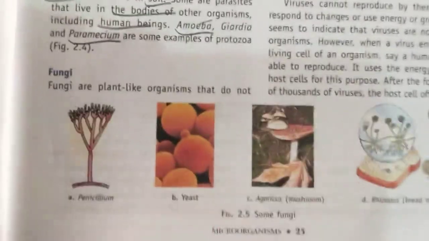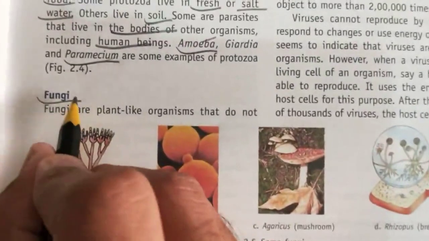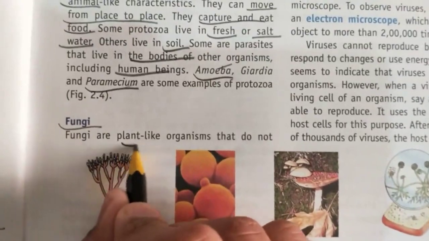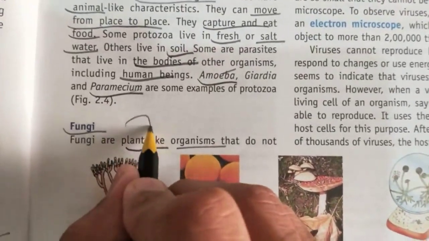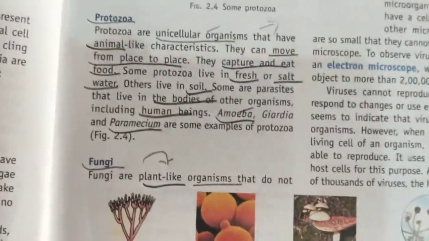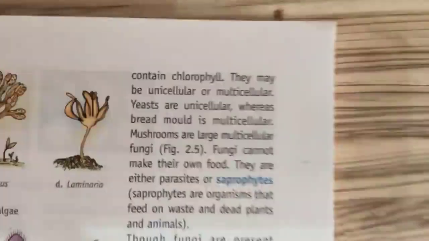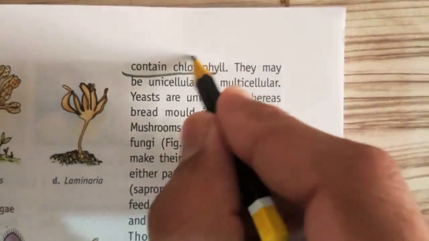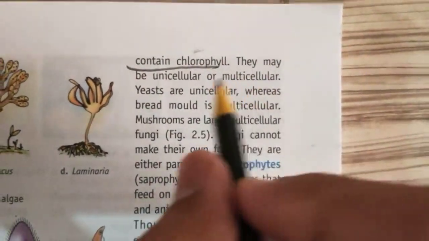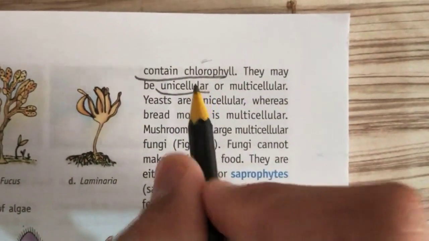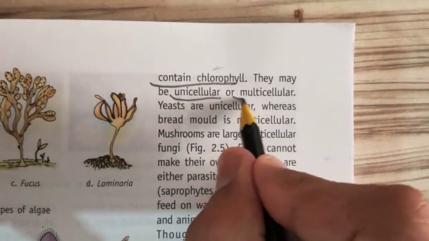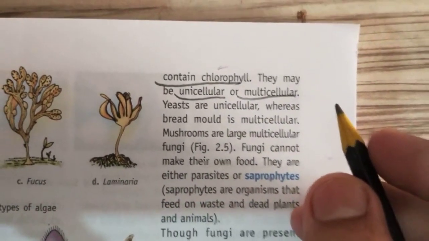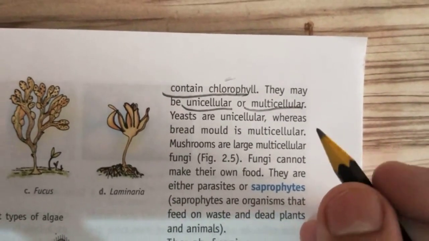Next is fungi. This is also a type of microorganism. They are plant-like organisms. That means most of the features of fungi are similar to plants, but they do not contain chlorophyll. Remember this. Their features are similar to plants, but they do not contain chlorophyll. Fungi can be unicell, because it can be made of one cell, and it can be made of more than one cell also. Next point of fungi to remember, it can be unicell or multicell.